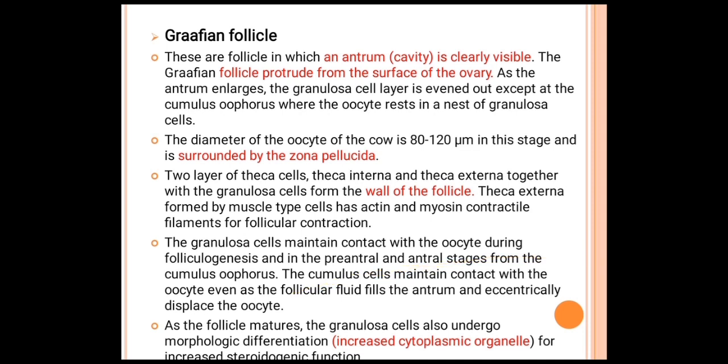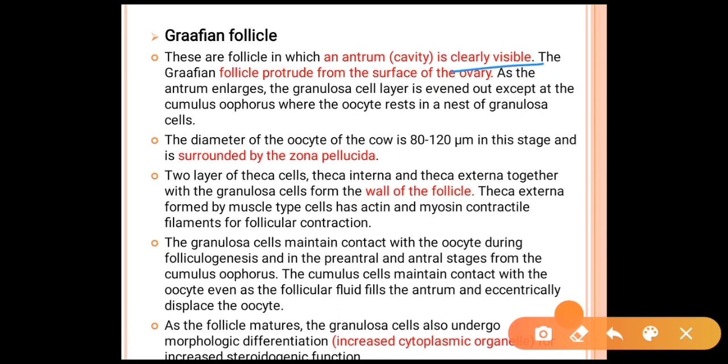Graafian follicles. These are the follicles in which an antrum is clearly visible and the Graafian follicle protrudes from the surface of the ovary. As the antrum enlarges, the granulosa cells are thinned out except at the cumulus oophorus, where the oocyte rests in the nest of granulosa cells.